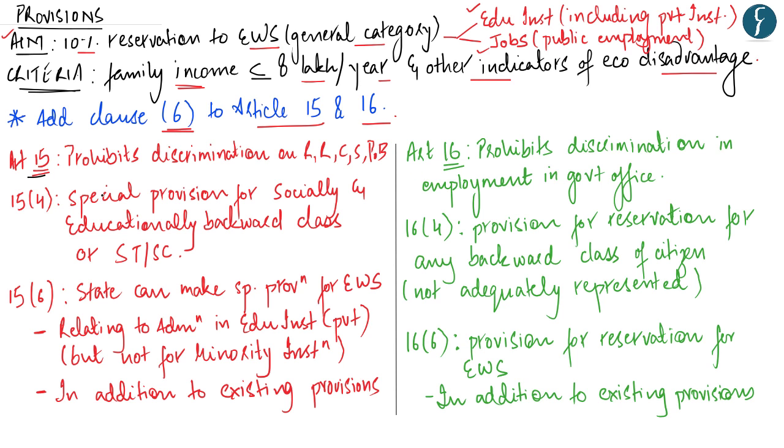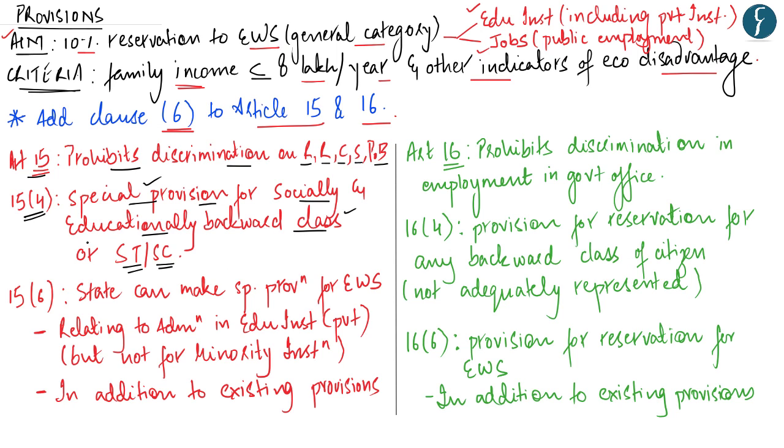Article 15 of the Indian Constitution prohibits discrimination against any citizen on the grounds of race, religion, caste, sex, or place of birth alone. But Article 15 Clause 4 further states that the government can make any kind of special provision for the advancement of any socially or educationally backward class or the Scheduled Caste and the Scheduled Tribe. Hence, under Article 15 Clause 4, the government has the power to make any kind of special provision for both the socially and educationally backward class as well as the ST and the SC.